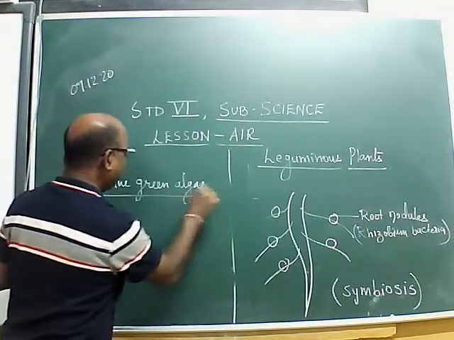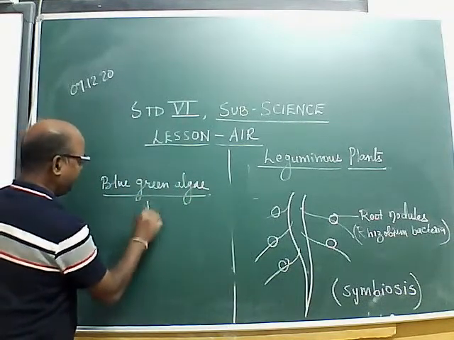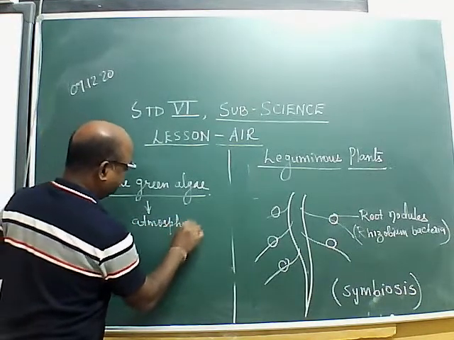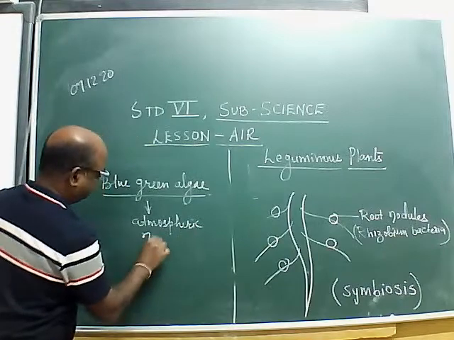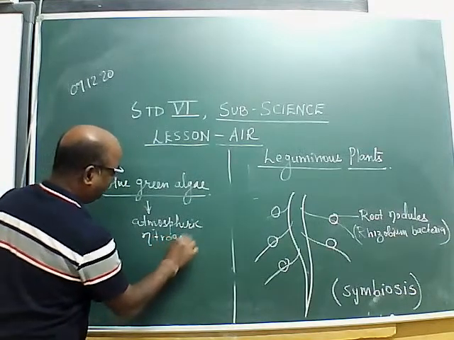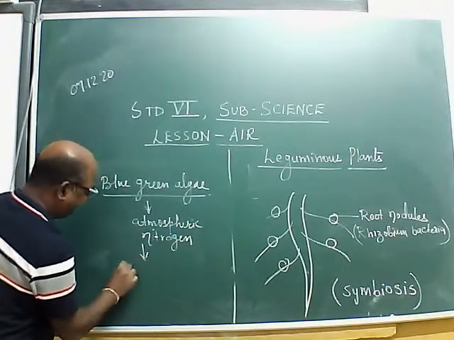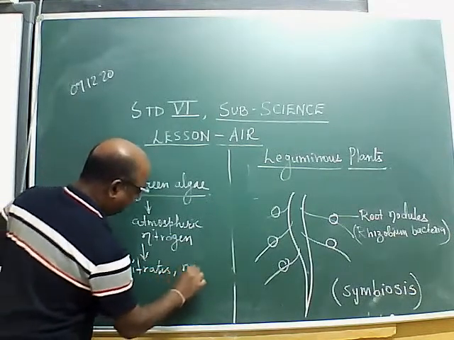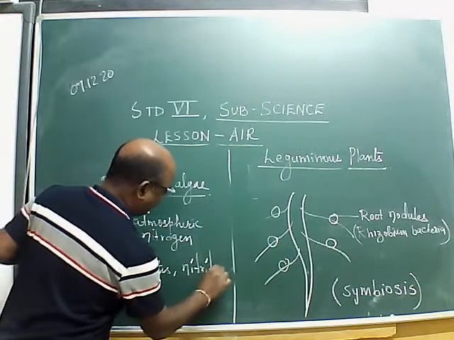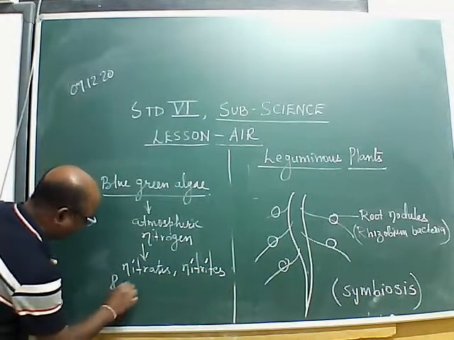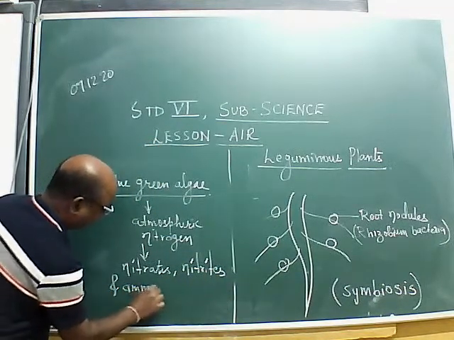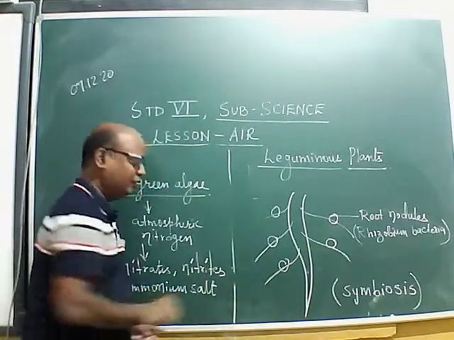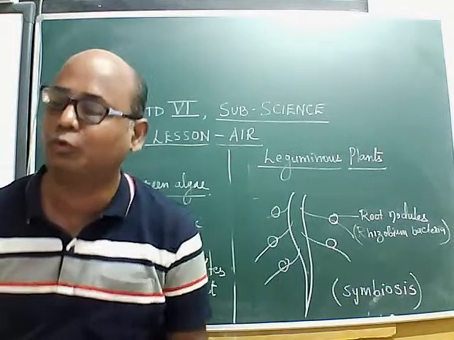They also convert the atmospheric nitrogen into nitrates, nitrites and ammonium salt, which can be used by other plants for their growth, isn't it?